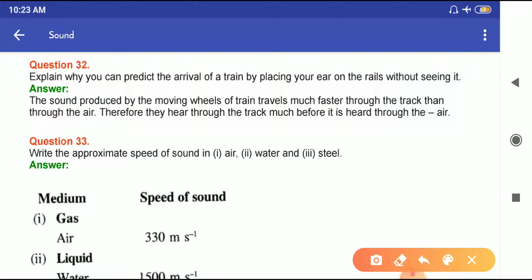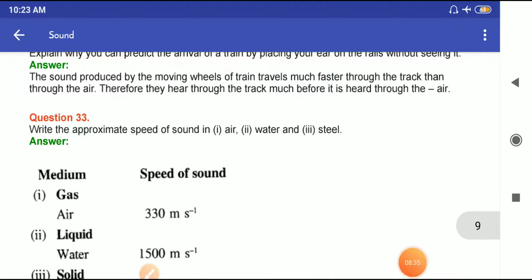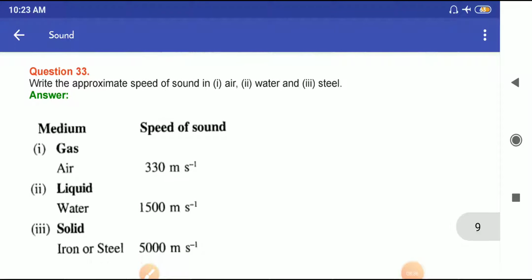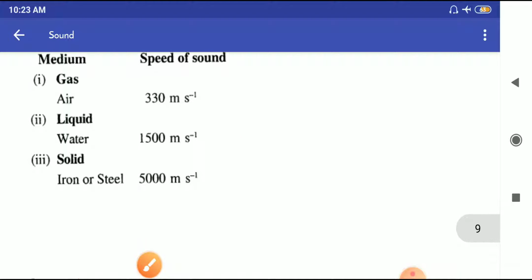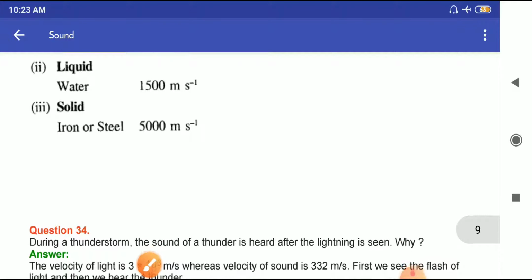Answer: The sound produced by the moving wheels of a train travels much faster through the track than through the air. Therefore, they hear it through the track much before it is heard through the air. Okay. Now, next question. Question number 33. Write the approximate speed of sound in air, water and steel. So this is for air 330 meter per second, liquid 1500 meter per second and solid 5000 meter per second.